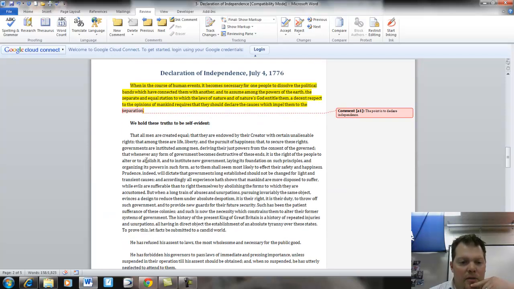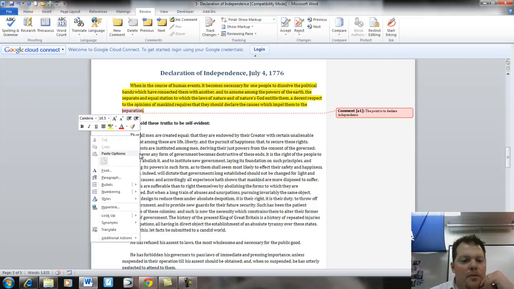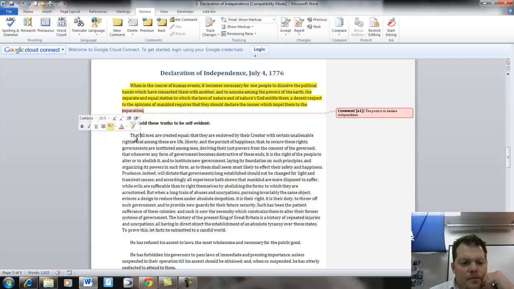This second paragraph right here is the philosophical meat of the Declaration. So I just want to go over it again and try to identify some of those important parts. All right? So here we go. We hold these truths to be self-evident, that all men are created equal. So right there is some Locke. They are endowed by their Creator with certain unalienable rights.